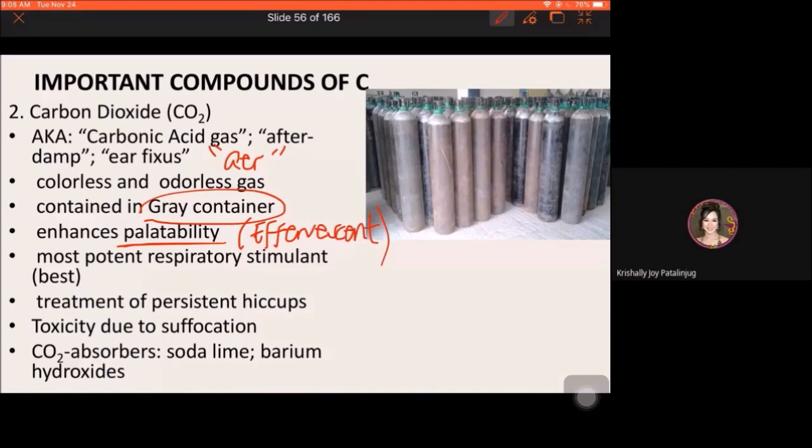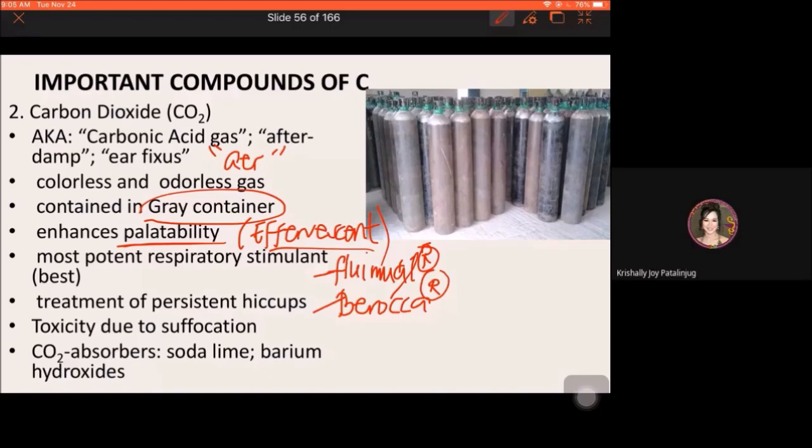Kanang acetylcysteine. Para ni siya sa ubo. Fluimucil nga brand. Okay, and yung Berocca. These are examples of effervescent nga mga granules. So it is being dissolved in water prior to administration.